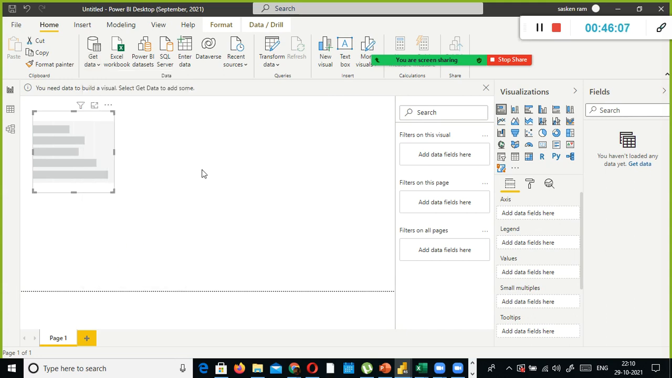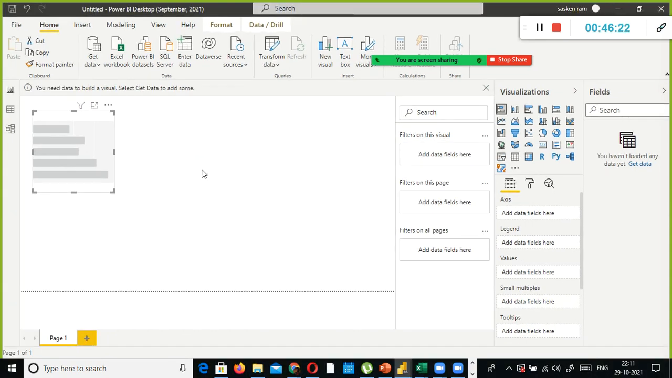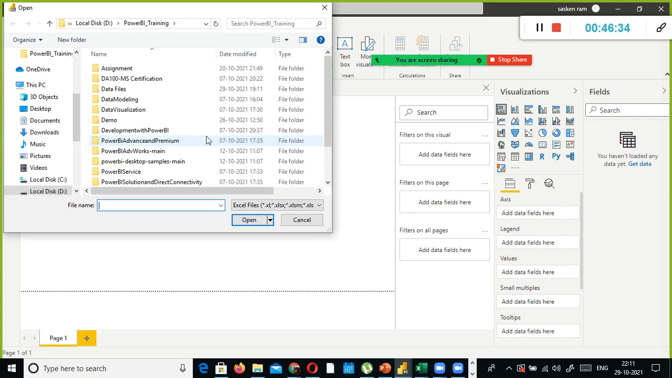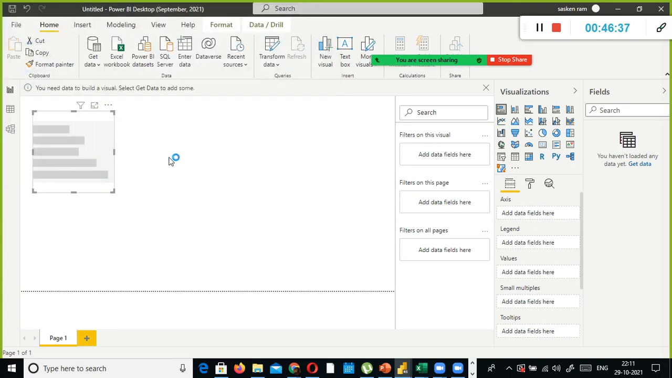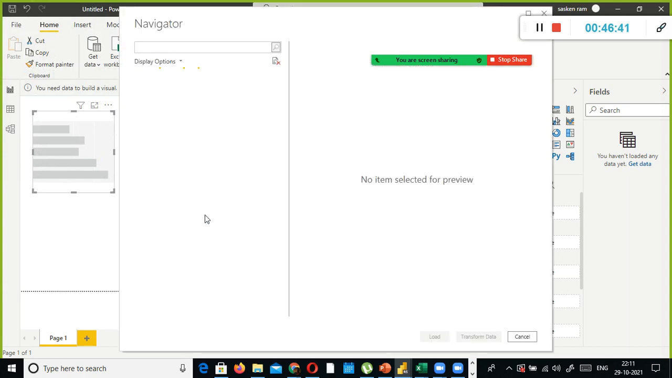In the next session, I will show you how to connect to Microsoft SQL Server, and also to MySQL Server, and later we will see how to connect to Azure Cloud. In Azure Cloud we will have one SQL database, and we will see how to connect to that too, and various other files. At this moment, I am going to open an Excel file. You will find this file in the zip file you download from GitHub.